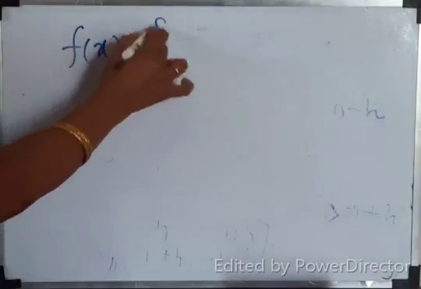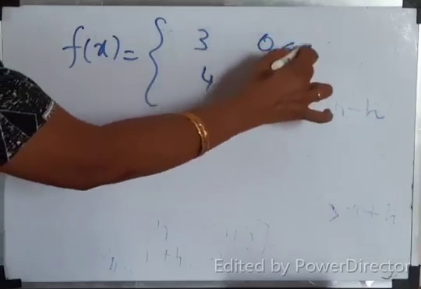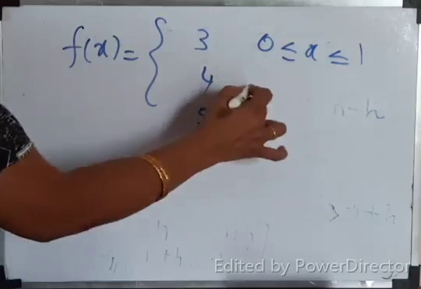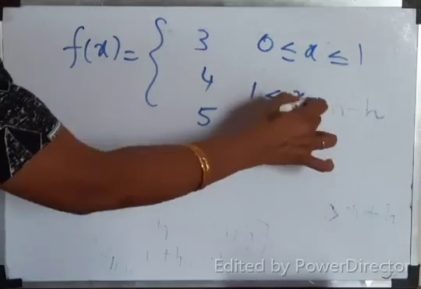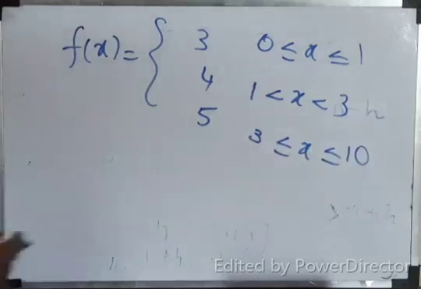The function f of x is defined as 3, 4, 5 for 0 less than or equal to x less than or equal to 1, 1 less than x less than 3, and 3 less than or equal to x less than or equal to 10. Discuss the continuity for the function.